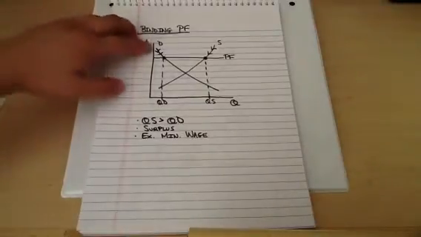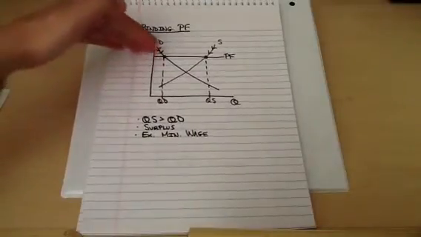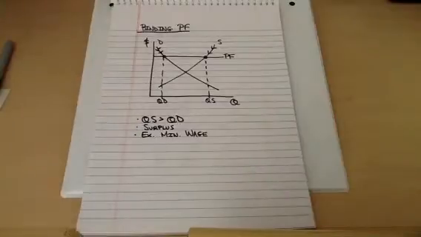It doesn't let you fall through to the ground level because there's a floor. So in this case, it's going to start to correct down, but then it's going to be stuck at this level here. And at this level, we have our quantity supplied greatly outnumbering our quantity demanded. So we have a surplus in the marketplace. Again, example, minimum wage. Now this right here is why a lot of economists are not in favor of raising the minimum wage, because it's going to hold the market even further out of equilibrium, and we're going to have a surplus of the good, which in this case would be labor, which would be more unemployment.